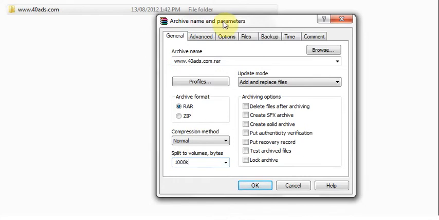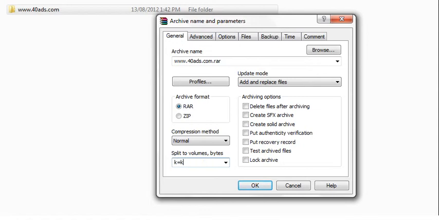Method 1. Using WinRAR. To start splitting, right-click on the file that you want to split. Choose the option Add to Archive. WinRAR automatically assigns a name for the new archive it is going to create. If you don't want a default name, you can change it as appropriate.